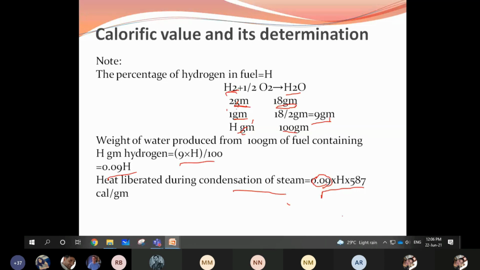Is this clear? How to calculate NCV and GCV? Definitely there will be a question on GCV and LCV, and a numerical also. Definitely there will be one numerical for 8 marks. Calculate GCV and LCV and higher calorific value in the exam, and in the IA also we are going to ask one numerical on this. Clear? Understood very neatly? Or do you want me to repeat again?